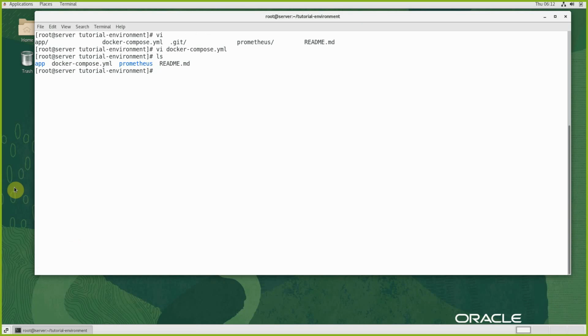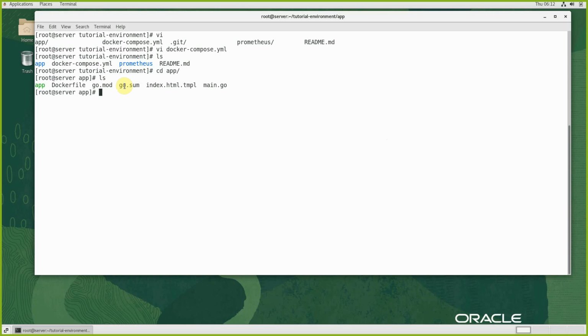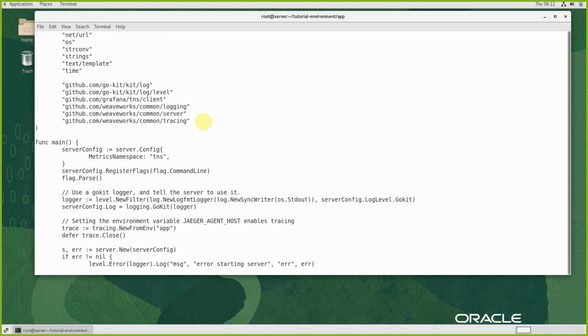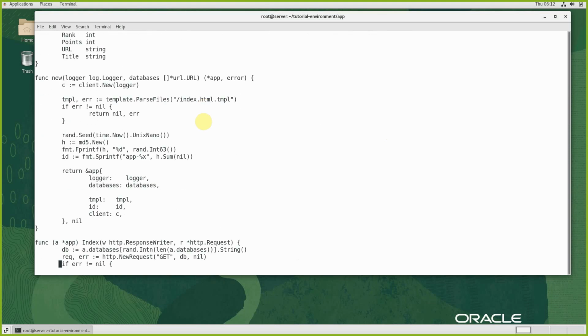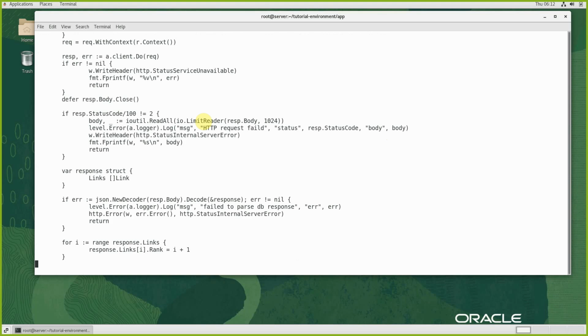And where the app is available here, let's try to investigate this app also. ls in app, and it's a Go based application. You see index.html, Go module, right, and Dockerfile and main.go. Let's see what is there in main.go. This is our main Go language program, which is doing some job. We are not getting into the logic of the program.